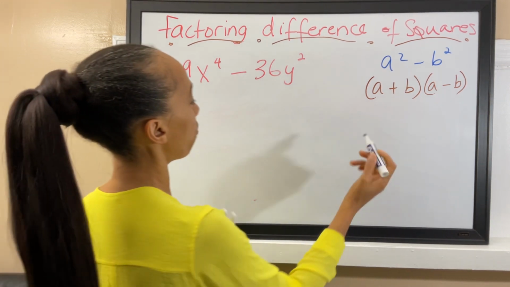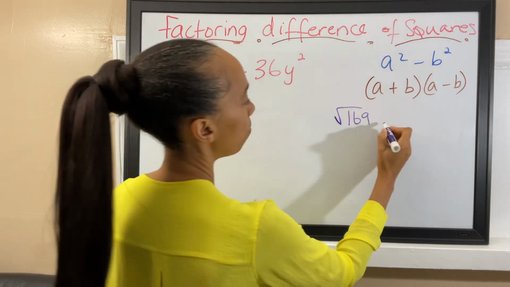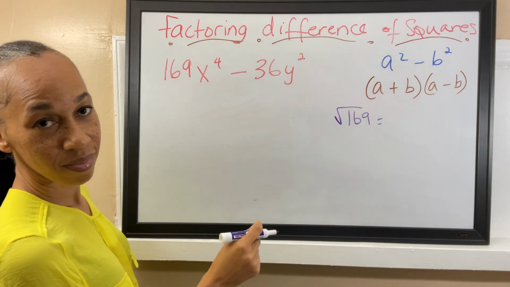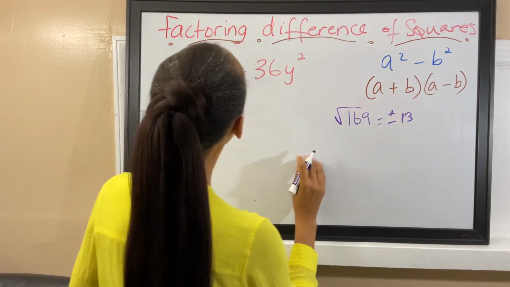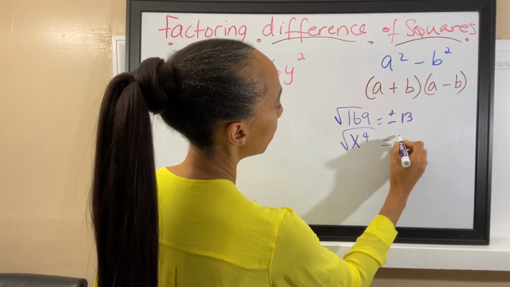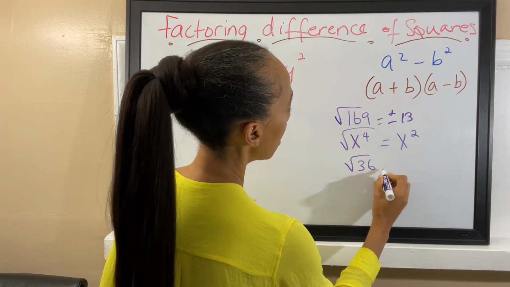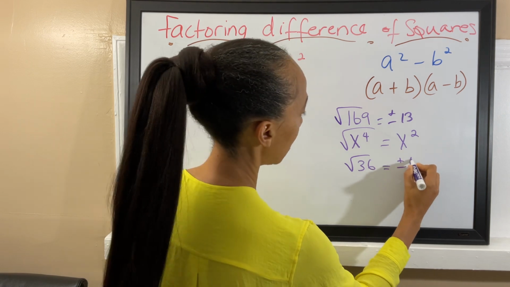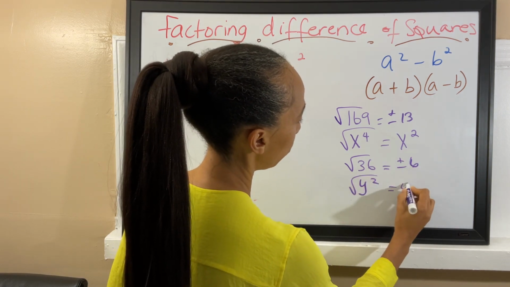So we're going to write over here the square root of 169. What's the square root of 169? 13. All right, it's 13. All right, the square root of x to the fourth power is simply going to be x to the second power, and the square root of 36 is going to be plus or minus 6, and the square root of y to the second power is simply going to be y.